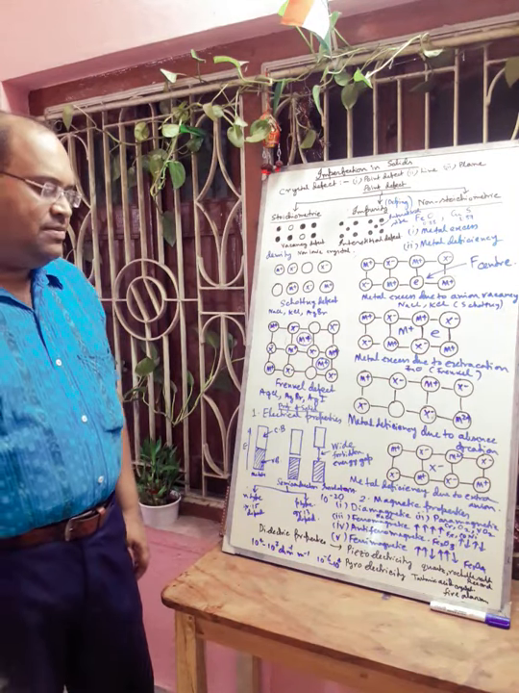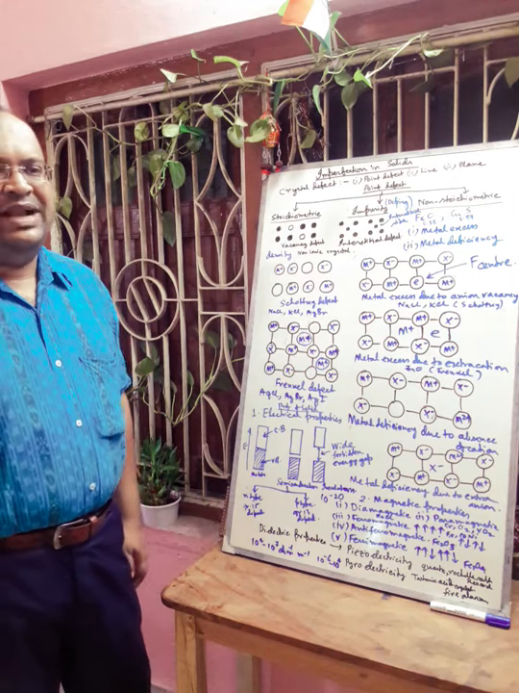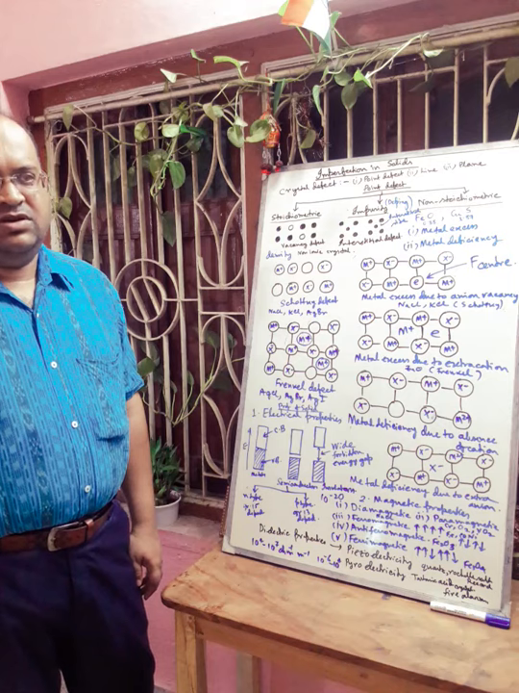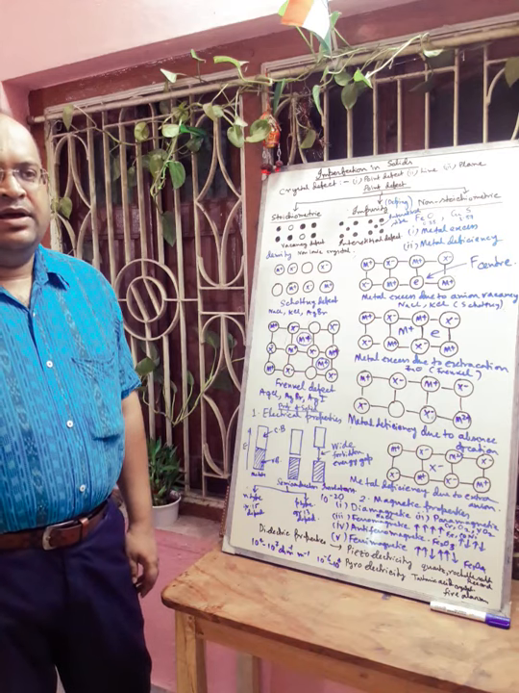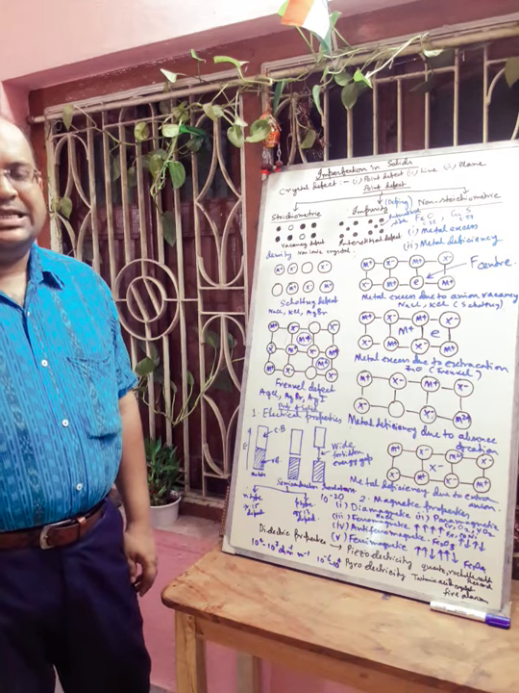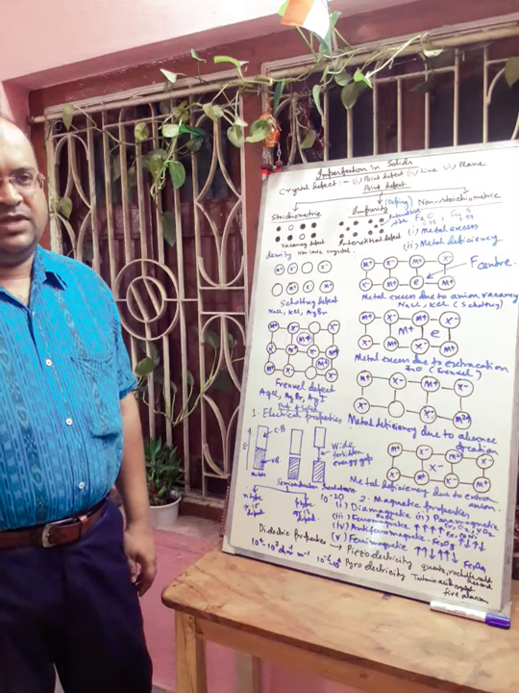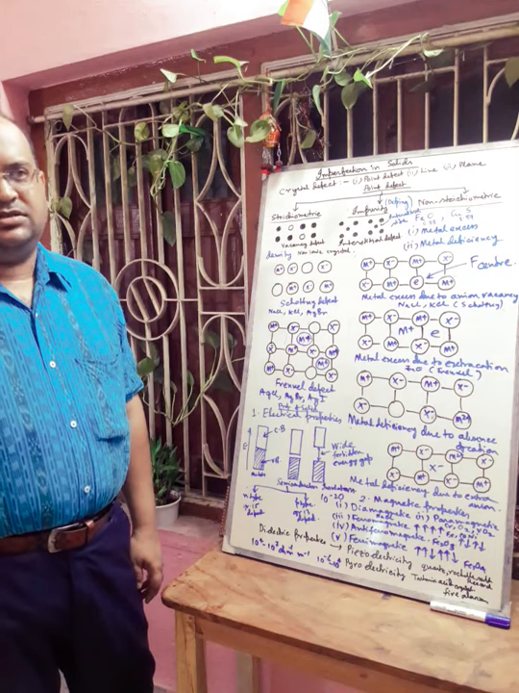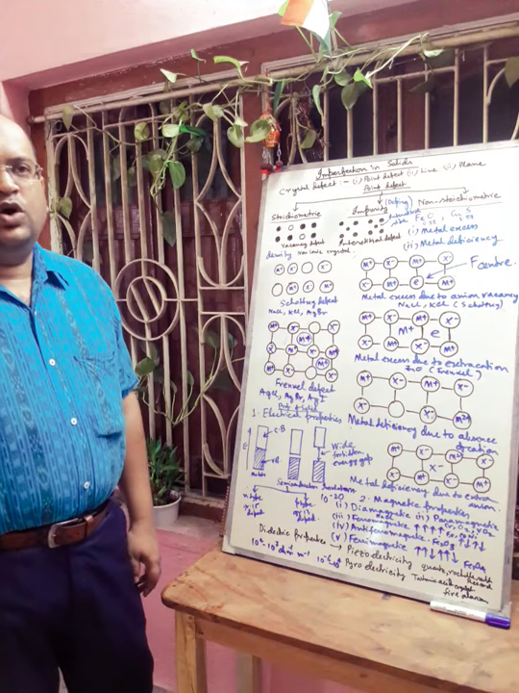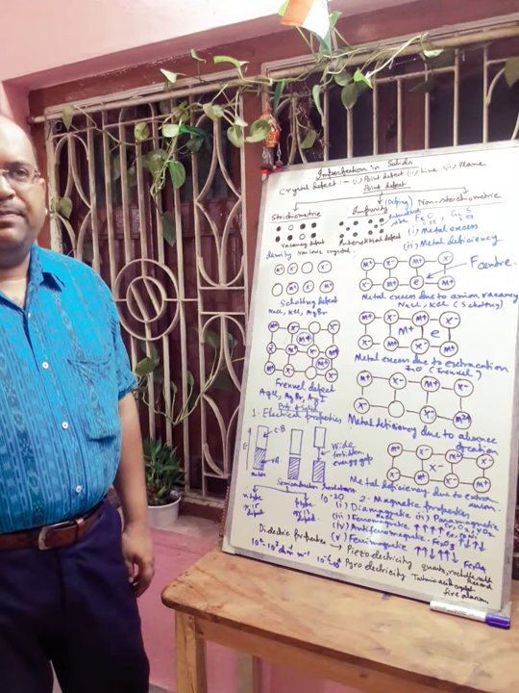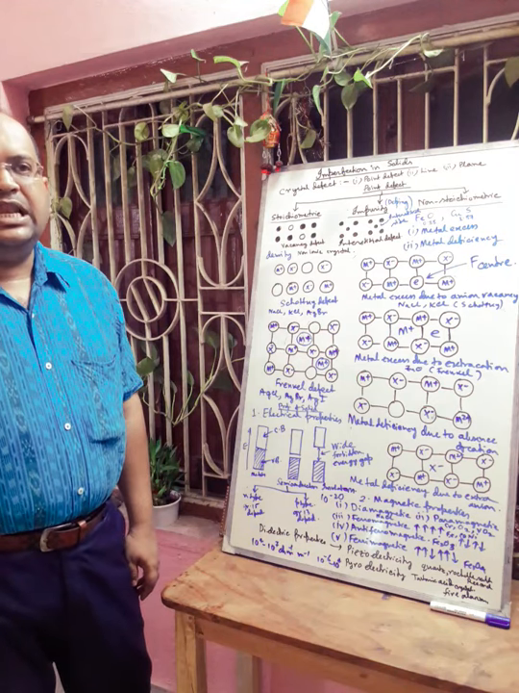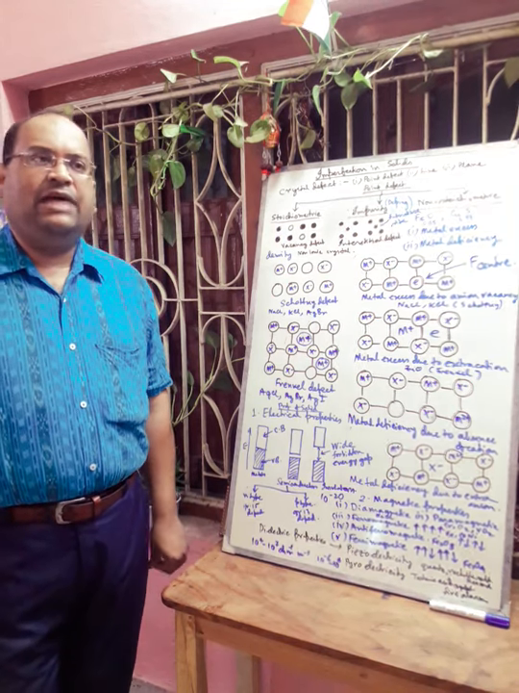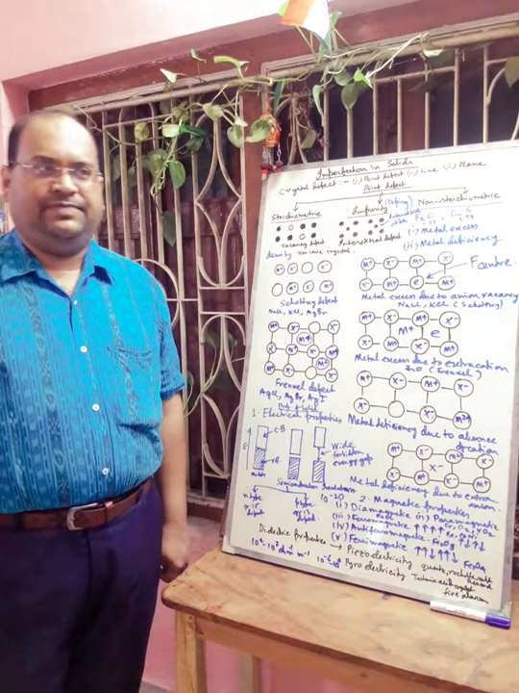Next we will discuss magnetic properties. Metals can be classified into different types on the basis of their behavior towards magnetic properties. First I want to discuss the diamagnetic solids. These are solids which are repelled by an external magnetic field as they have no unpaired electrons. We can think about sodium chloride, potassium chloride, etc.